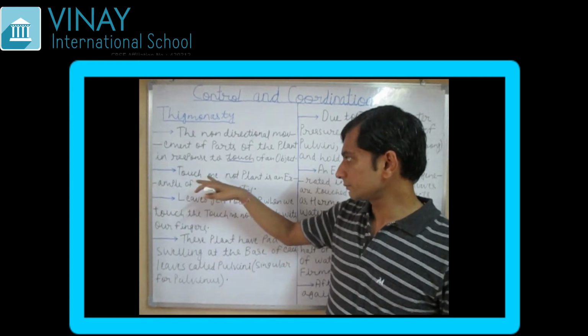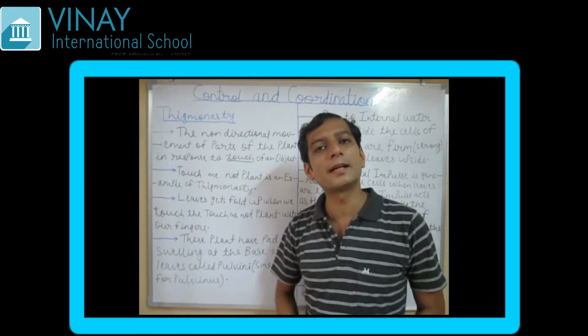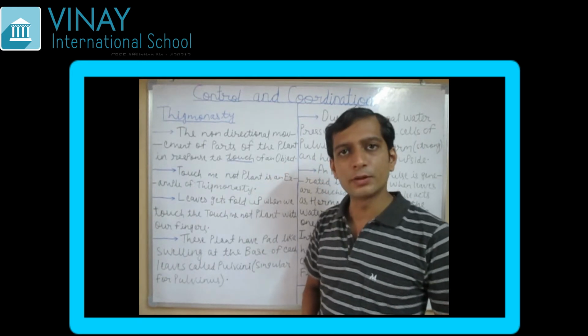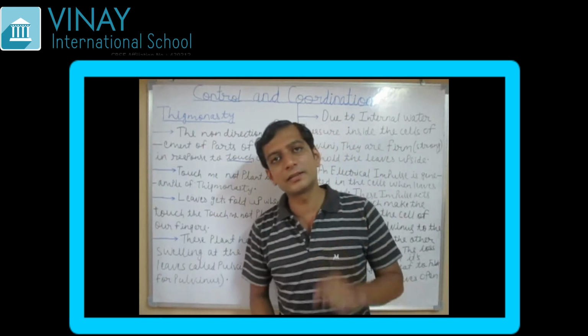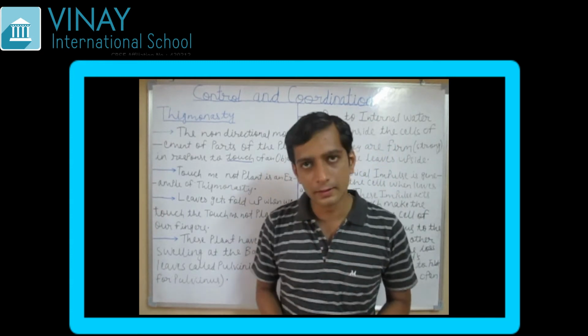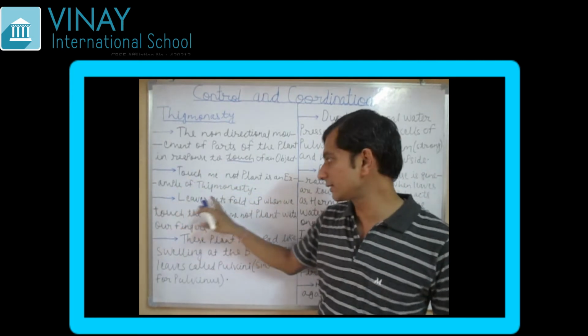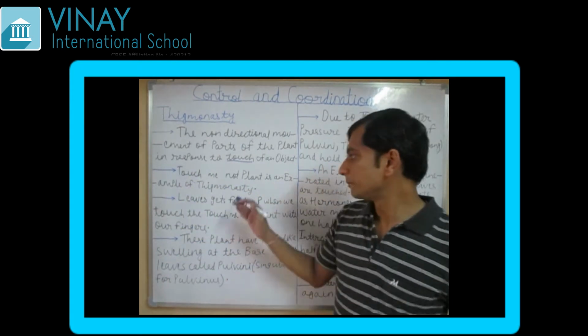Moving ahead, the best example of touch of an object is the touch me not plant, that you have heard, chui mui. When you are touching the leaves of that touch me not plant, the leaves fold. So the touch me not plant is the best example of thigmonasty.